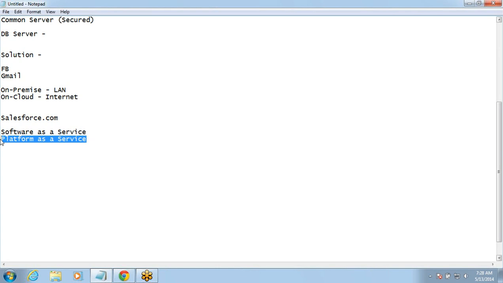So Salesforce does not give you only ready-made or built-in software. They also give you platform access where you can edit or customize your apps. You must have heard of Salesforce development, right? Development is that part where we can customize the app or create our own apps. That platform access is also provided. So this is what Salesforce basically offers: space on the server which is on the cloud, the software as a service part where you get access to the software, and access to the platform where you can customize or build your own applications.